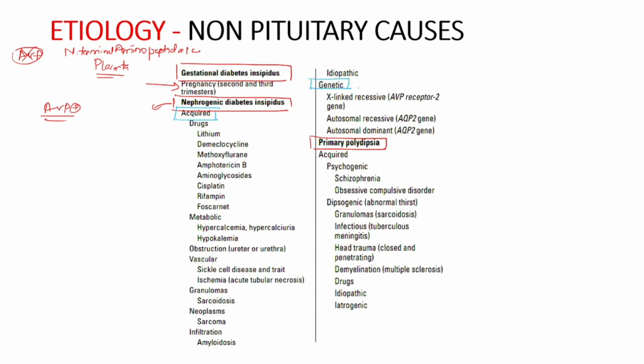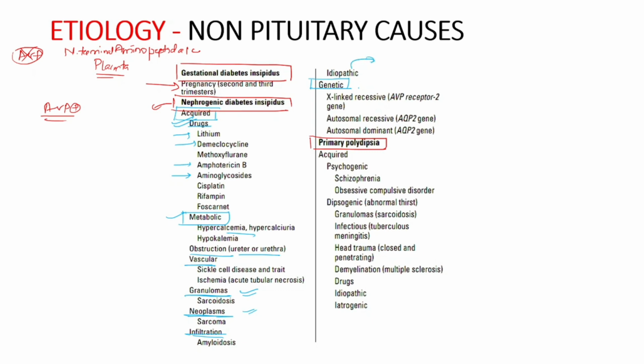The acquired conditions include most importantly drugs like lithium, demeclocycline, antibiotics like amphotericin B, aminoglycosides, etc. Then metabolic conditions like hypercalcemia, obstruction of ureter or urethra, vascular conditions, granulomatous diseases involving the kidney, neoplasm like sarcoma of kidney, amyloidosis, or it can be idiopathic.